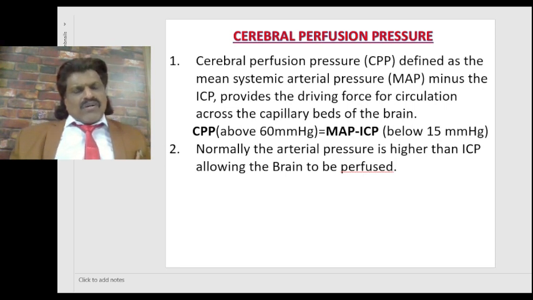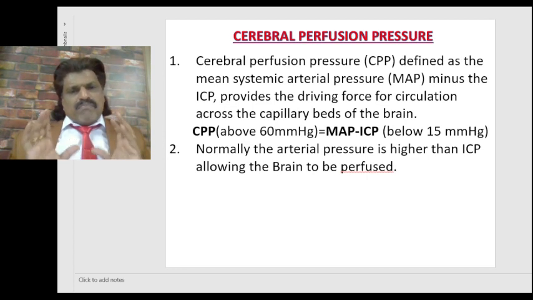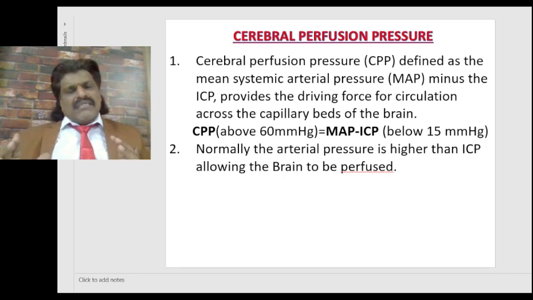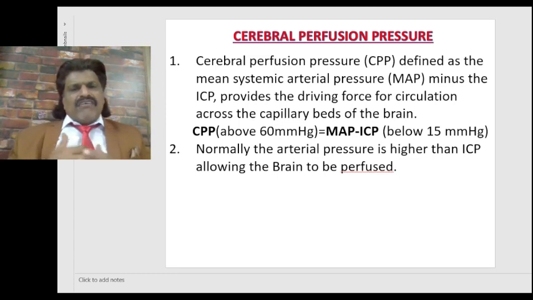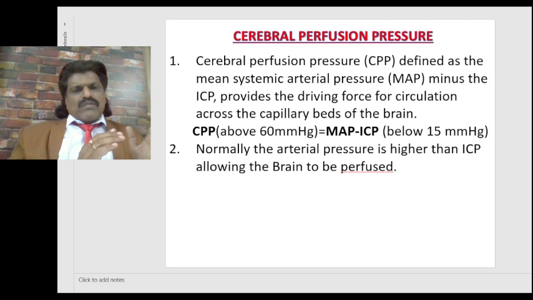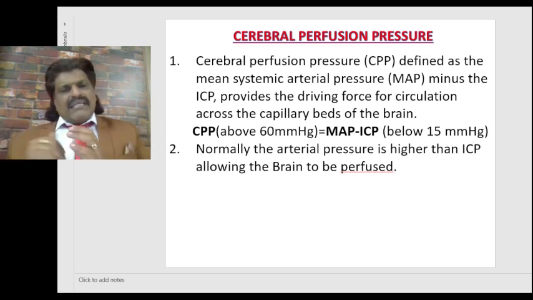Right, now I'm going to talk about another important concept, the cerebral perfusion pressure. Cerebral perfusion pressure is defined as the mean systemic arterial pressure minus the intracranial pressure, which provides the driving force for circulation across the capillary beds of the brain. So it is the driving force for circulation across the capillary beds of the brain, which is known as the cerebral perfusion pressure. It is the difference between the mean arterial pressure and the intracranial pressure.